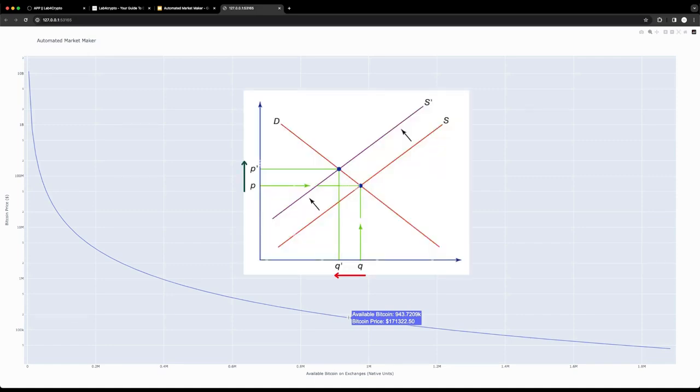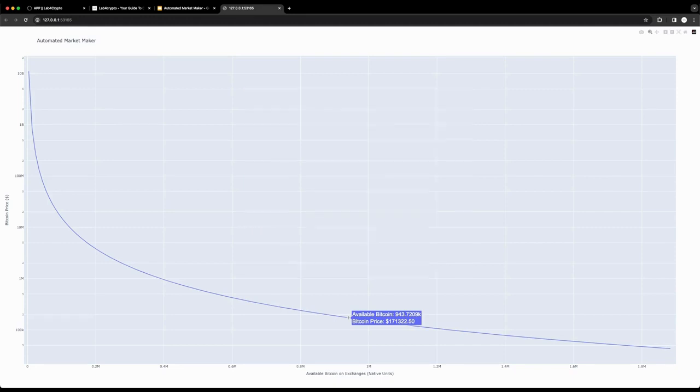And that will reduce the available Bitcoin and increase the price as we saw from the graph. If the demand for Bitcoin continues, mathematically we can see very high prices, above the range of millions. And that's why it's really important to understand this dynamic.